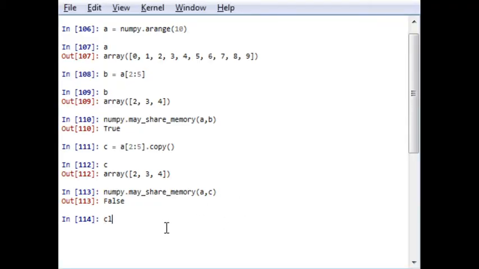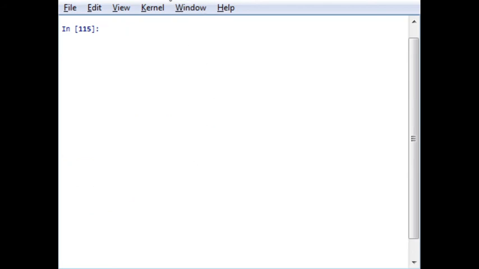First of all, let me clear the command window. Now I will generate an array A. Here I have generated cubes of the first 1000 numbers, so it will generate A with x raised to 3.